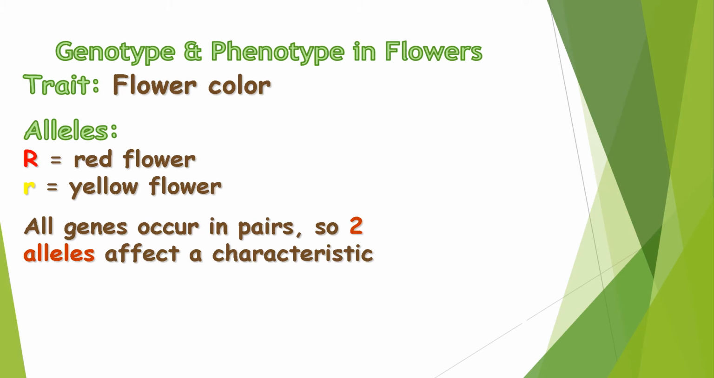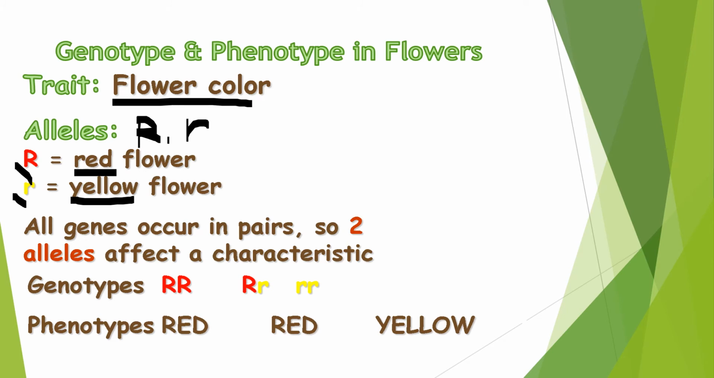Let's use flower color as our trait. And for the alleles, let's use an uppercase letter R and a lowercase letter r. Let's say that the uppercase letter R or the dominant allele represents the dominant trait, which is red. On the other hand, the lowercase letter r or the recessive allele represents the recessive trait, which is yellow. Now I have here a given genotypes. Now I want you to find the phenotype of the following genotype.